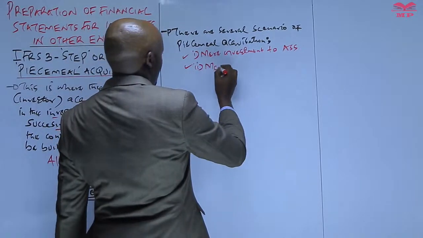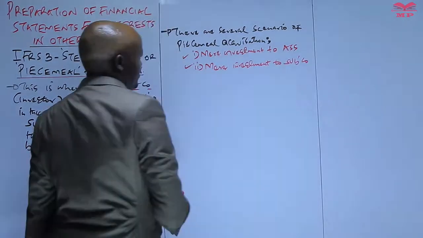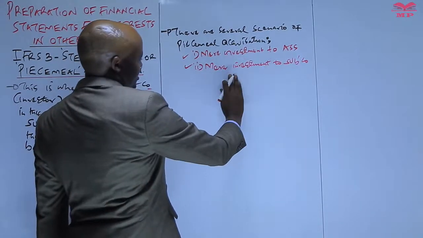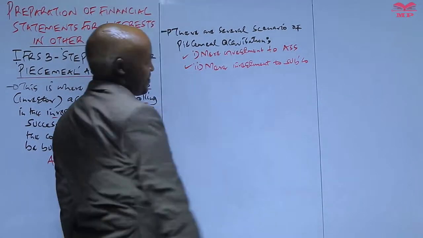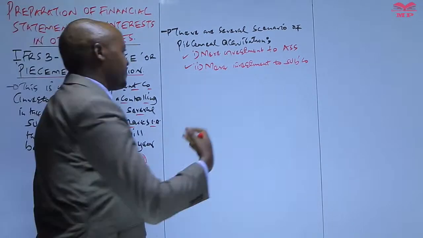We also have a mere investment to a subsidiary company. That means the parent company initially had acquired shares which were less than 20%, and then later on the parent company acquired additional shares, meaning that the investee company now became a subsidiary.